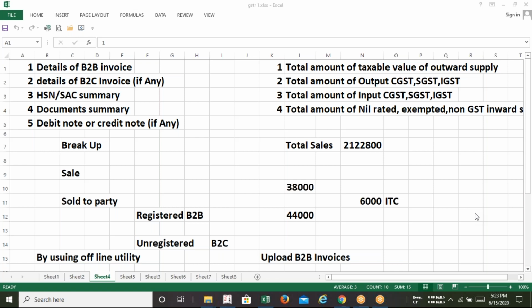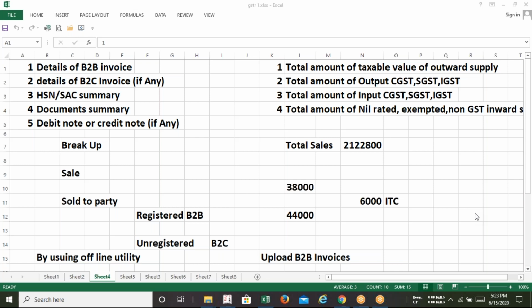And if you are unable to do so, you will be penalized with a late fee of 50 rupees per day. We all know that recently the government has released a relaxation on the late fee for GST filing from July 2017 to January 2020. The maximum late fee should be 500, and if there is no tax liability, there will be no late fee, something like that.